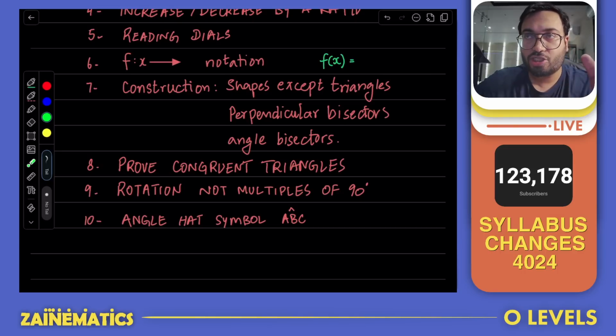So if two shapes are congruent, if it's given that two shapes are congruent, you still have to be able to tell which values are going to be equal on the corresponding sides or angles. So rotation, this is in context with transformations. Rotation which are not a multiple of 90.